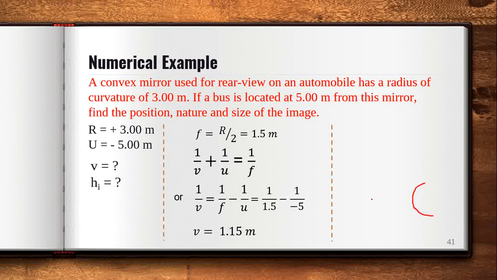This is the mirror, this is the center of curvature, this is the focus, and here is the object.